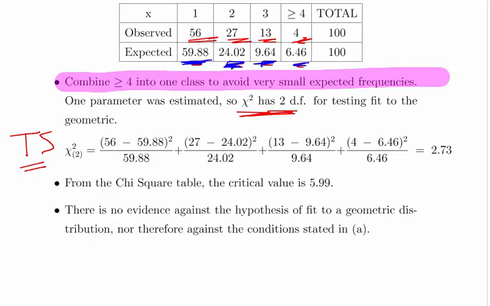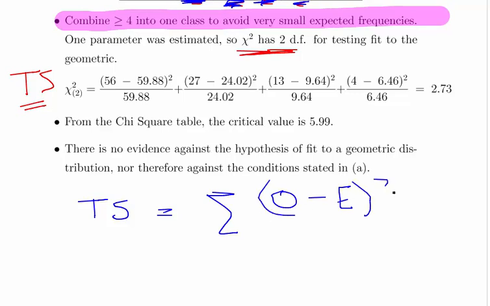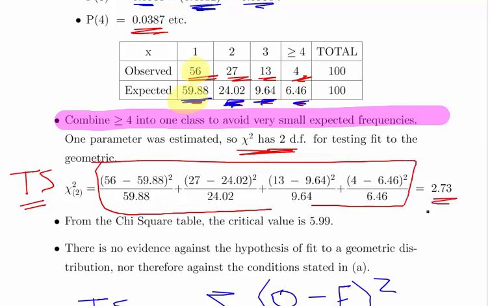It is the sum of the observed minus the expected, squared, all over the expected, and you sum them up for each cell. So 56 minus 59.88, square that and divide it by 59.88, and so on. Essentially, it's a bit of number crunching, and what we end up with is a test statistic of 2.73.